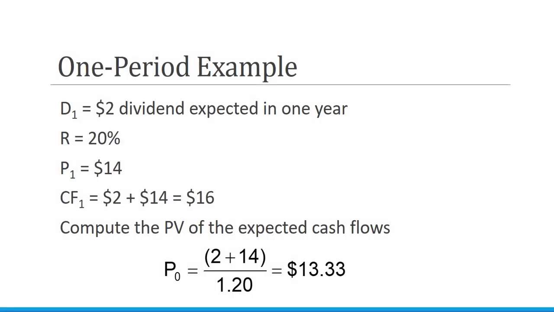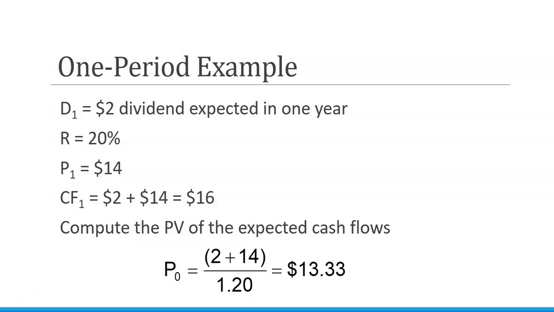So we have this calculation for the present value of expected cash flows, where D is our dividend expected in 1 year, 20% is our rate of return, and the value of the stock in 1 year is $14 when we expect to sell it.